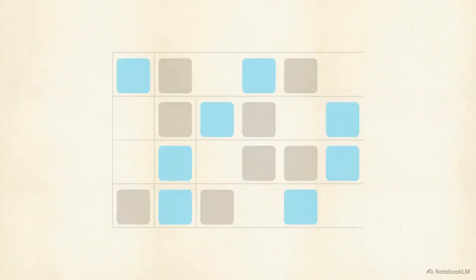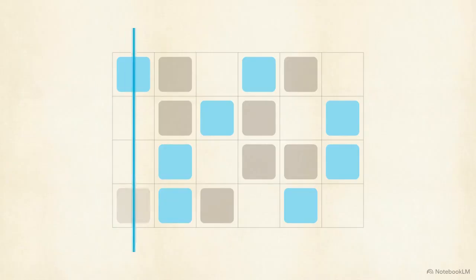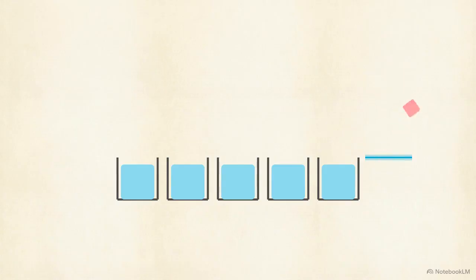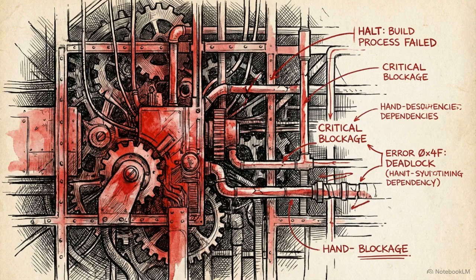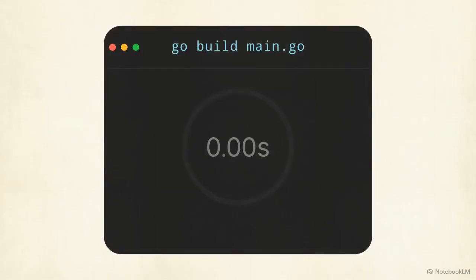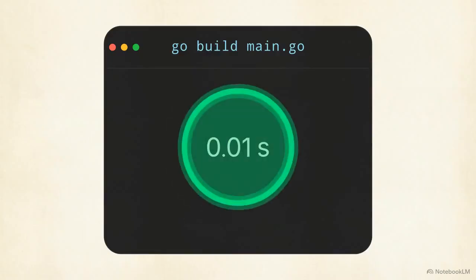To further protect the system, Go includes automatic garbage collection to clear out unused data, and it enforces mandatory array bounds checking. These built-in safety nets actively prevent memory leaks and buffer overflows that typically bring down long-running network servers. At the compiler level, Go enforces a strict, highly opinionated package and dependency management system. If you import a package and do not use it, the compiler refuses to run. This guarantees tight code and exceptionally fast iterative build times.